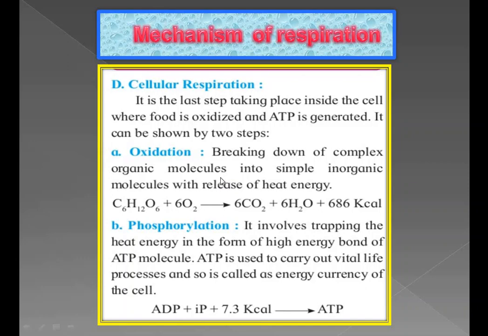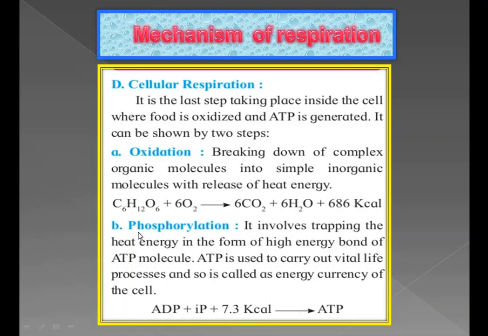Proteins are converted into amino acids, which are the simpler form. Fats or lipids are converted into fatty acids and glycerol. Due to this breakdown, heat energy is released. C6H12O6 plus 6O2 gives 6CO2 plus 6H2O plus 686 kilocalories.